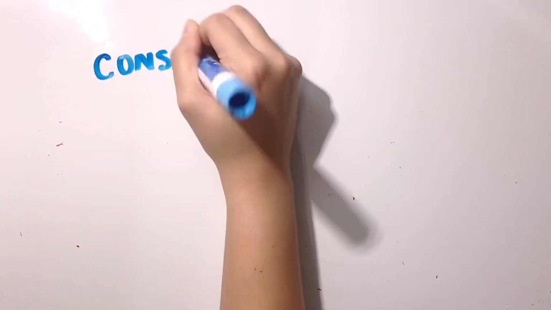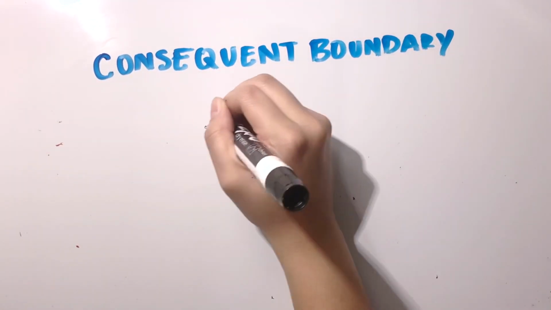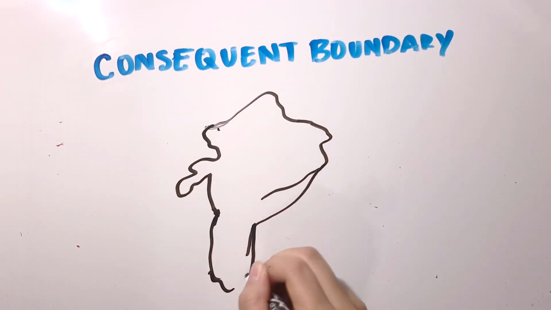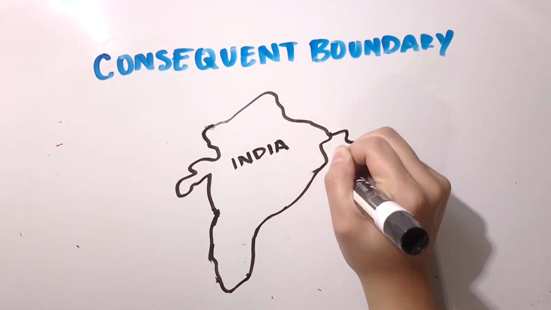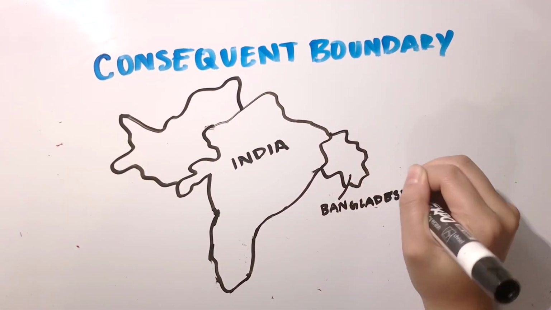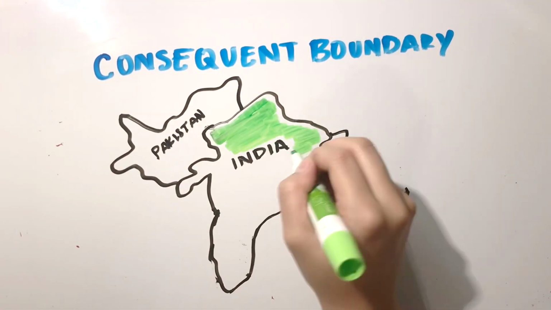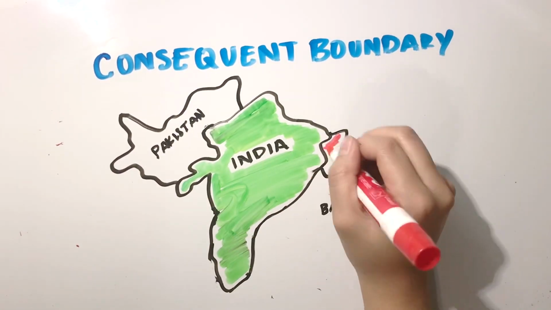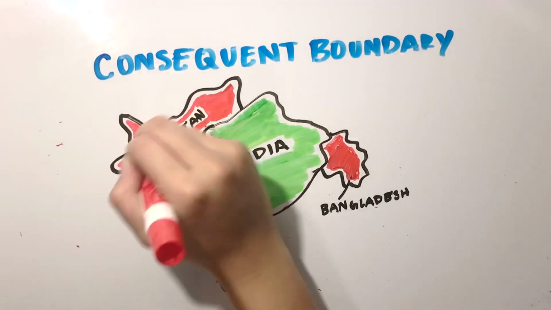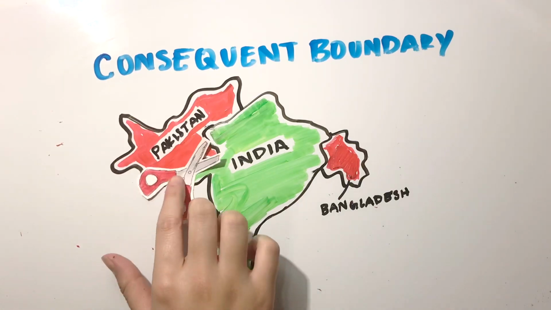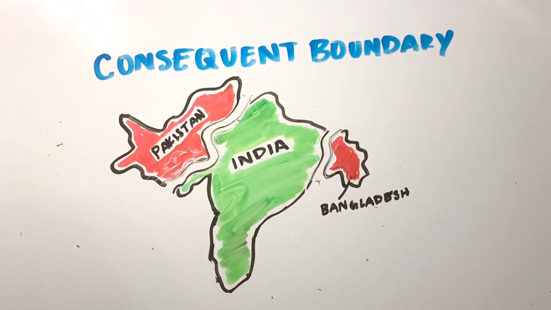Next, we will be talking about consequent boundaries. A consequent boundary is a boundary line that coincides with some cultural divide, such as religion or language. They are usually drawn to accommodate existing religious, linguistic, ethnic, or economic differences between countries. An example of this is Great Britain partitioning India and Pakistan to create different spheres for Hindus and Muslims.